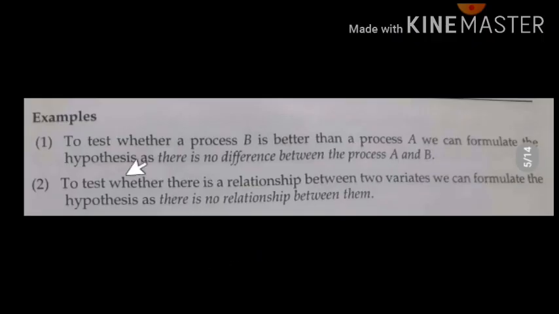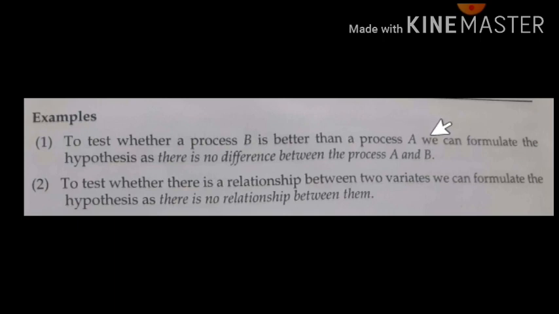Now, examples of choosing the hypothesis. We are adopting two processes in an experiment. I need to test that process B is better than process A for the formulation.